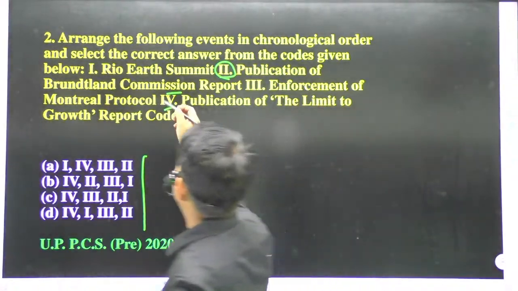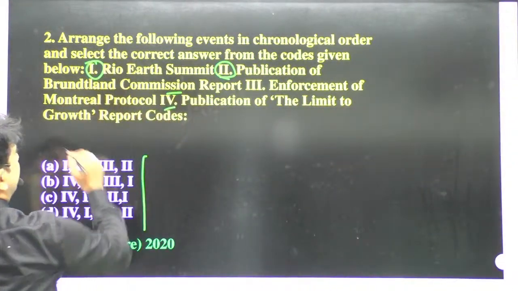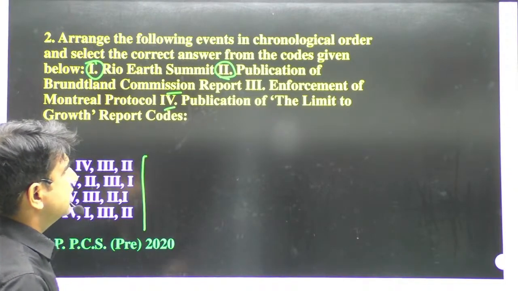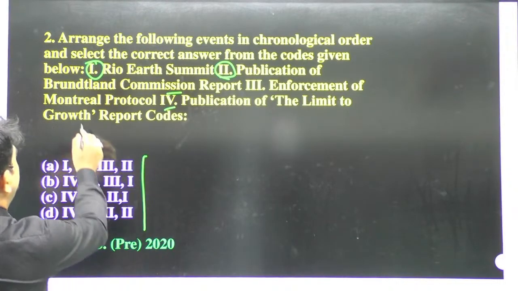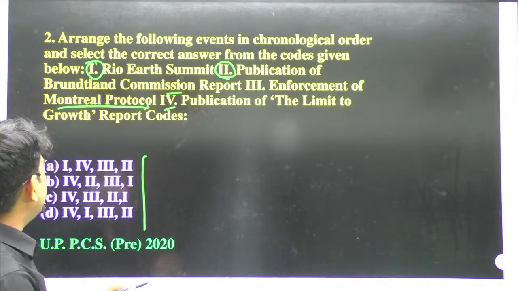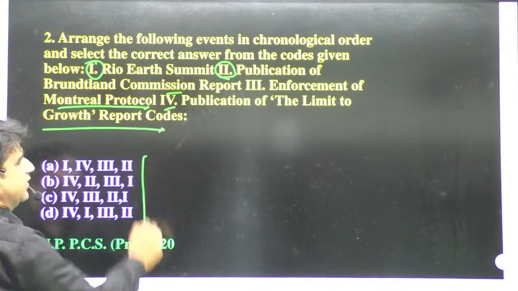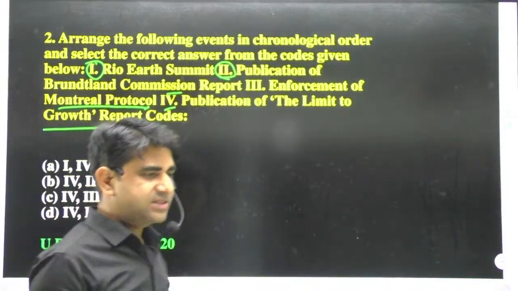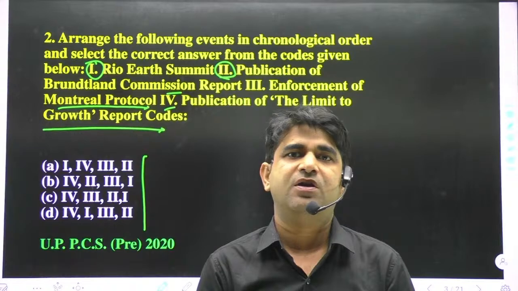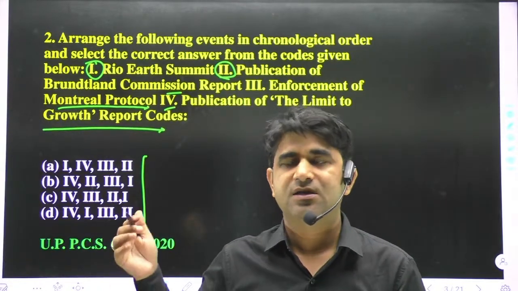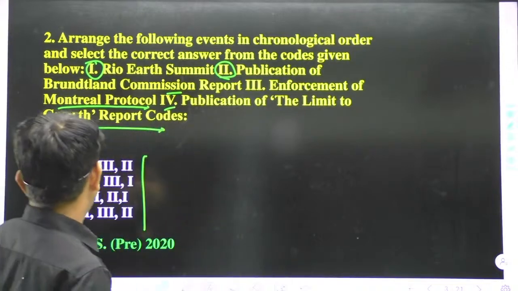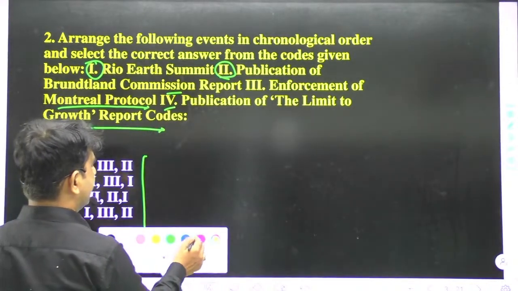First is the Rio Earth Summit. Second is the publication of Brundtland Commission report. Third is the enforcement of Montreal Protocol. And fourth is the publication of the Limits to Growth report. Before going to these things, we have to learn the time interval when these events happened. So firstly, we'll talk about them in chronological order.